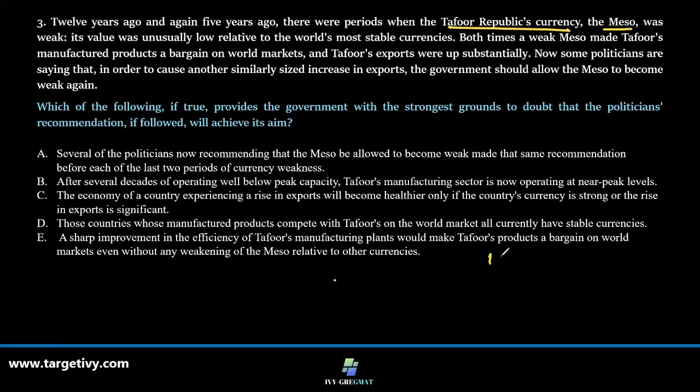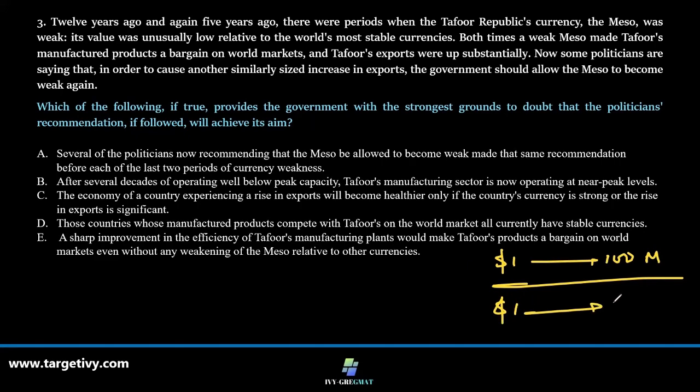Currency, the miso, say $1 is equal to 100 miso. And after the currency has become weak or has been deliberately weakened, now $1 is equal to 120 miso. So the currency has become weak.